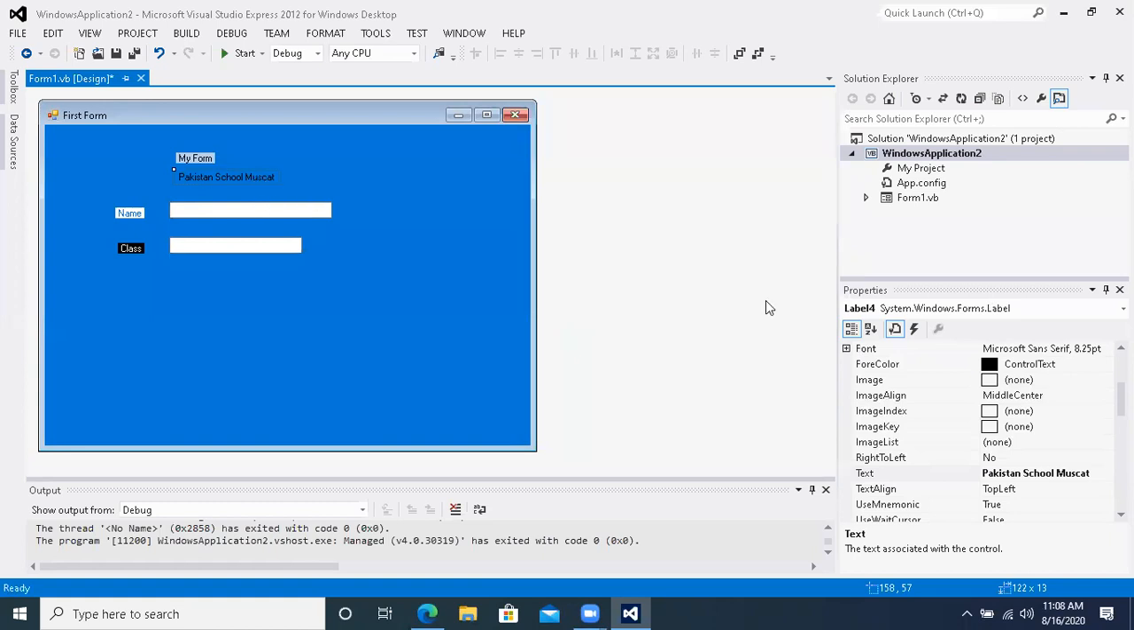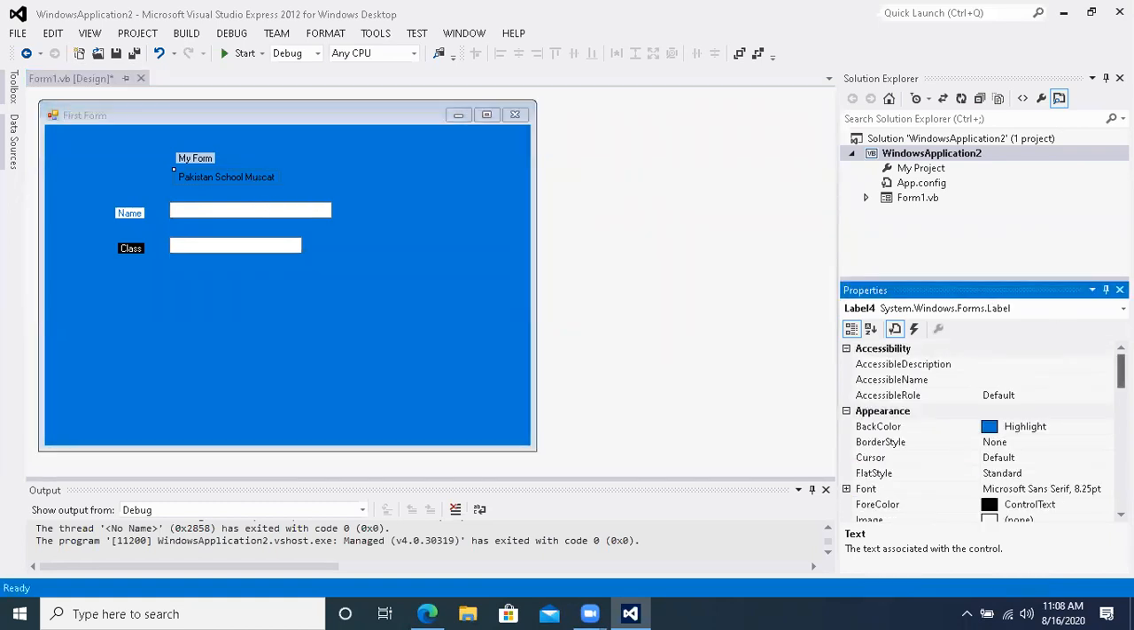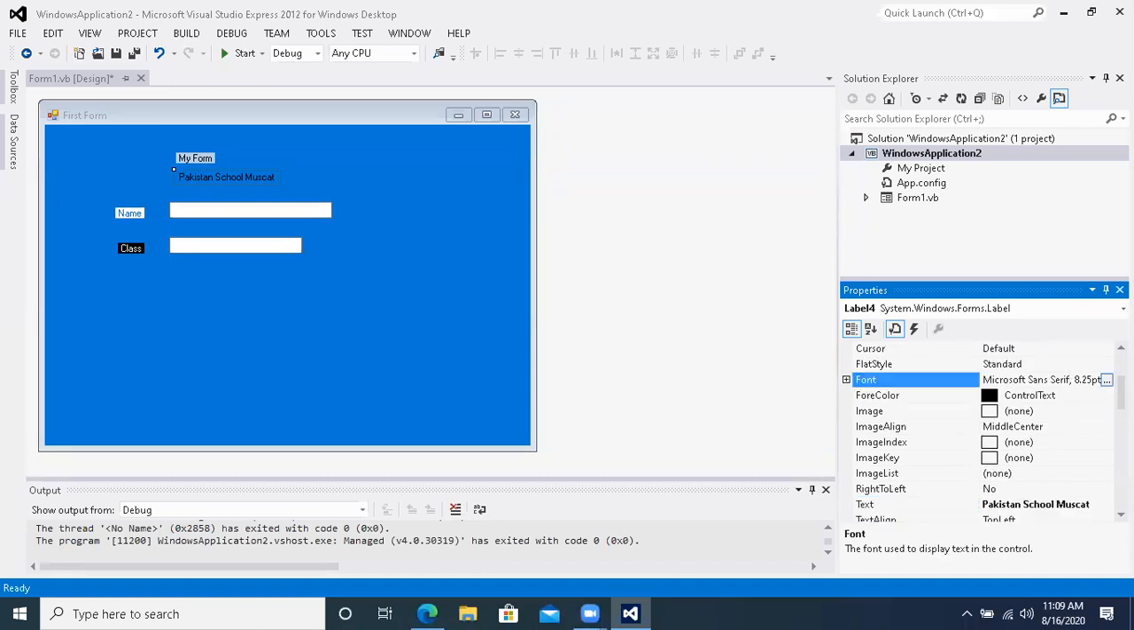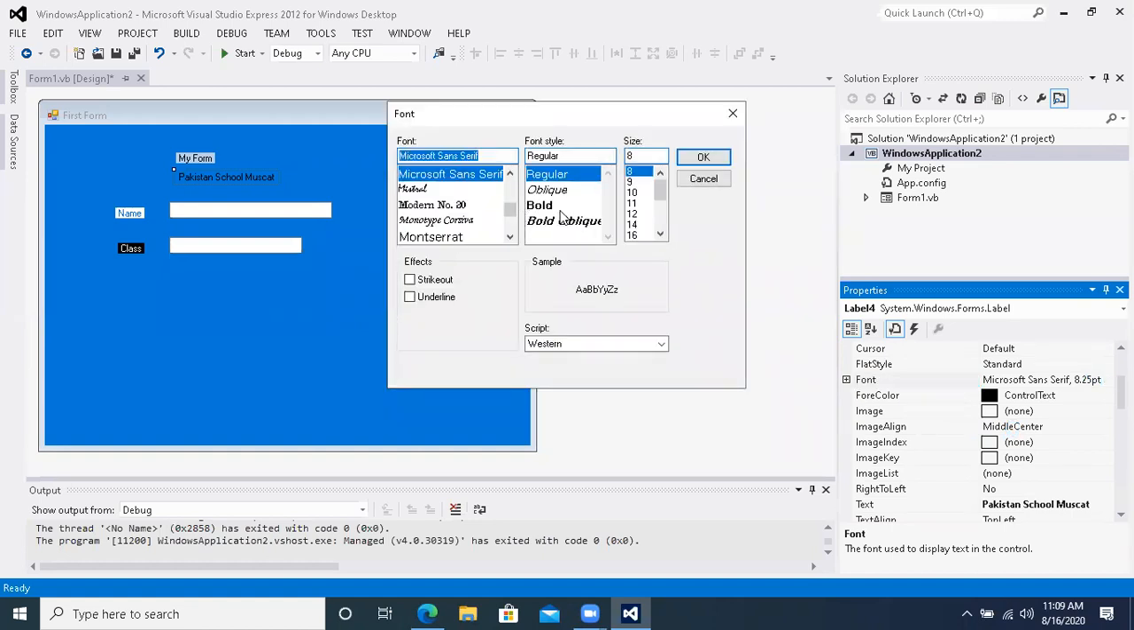If you want to make the size increased, I want to make it a heading, bold, and some different kind of font. You can see over here different portions are there: accessibility, appearance. Find the font options. Go to the font option. Select bold. Increase the size, whatever size you want to give, 18. Bold.